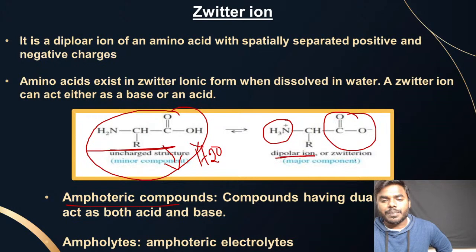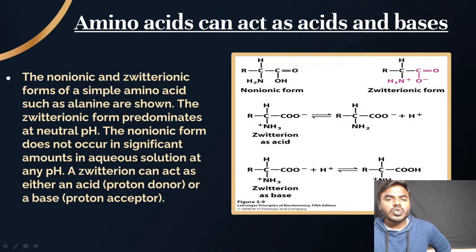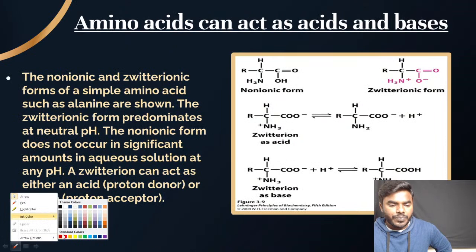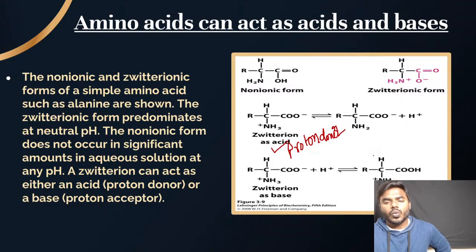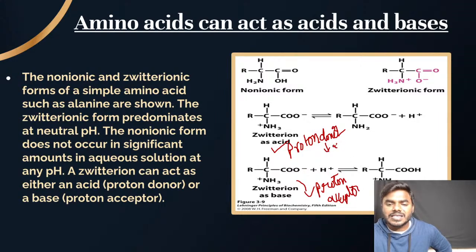That's why we can call it a dipolar ion, friends, or a Zwitter ion. So friends, once again you have to remember, when you call an amino acid or a Zwitter ion an acid, every student please remember, we call it an acid when it is acting as a proton donor. We call it a base, friends, when it is accepting the proton. Correct? Proton donor is the acid and proton acceptor is the base.